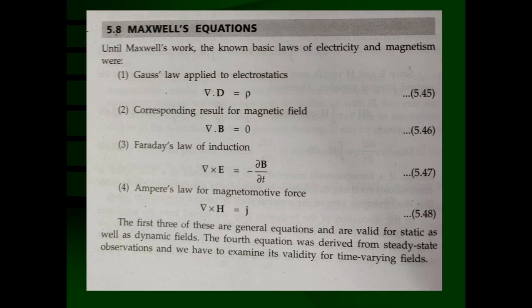Electric field can also be produced from a time varying magnetic field, del B upon del t. That means the rate of change of the magnetic field can also produce the electric field. So there is another source from where the electric field can be produced. If the magnetic field is changing with respect to time, that can produce the electric field. So this is Faraday's law of induction.